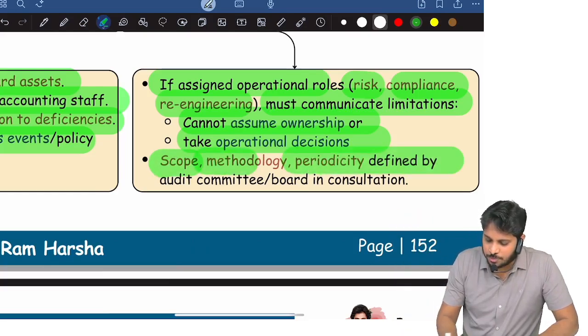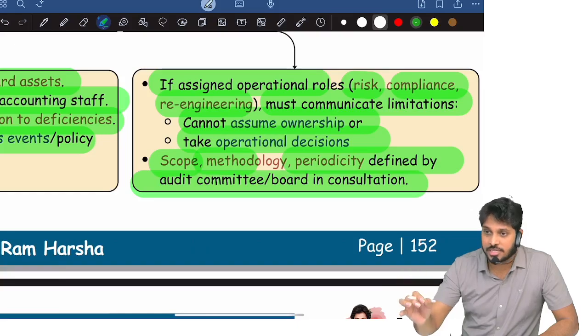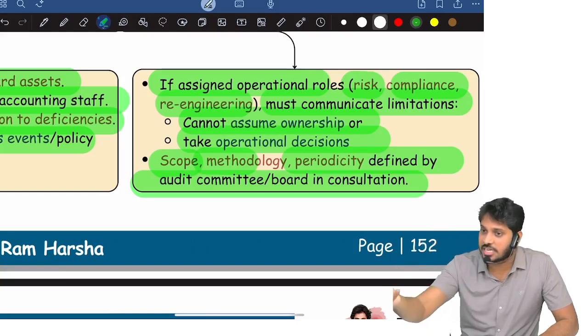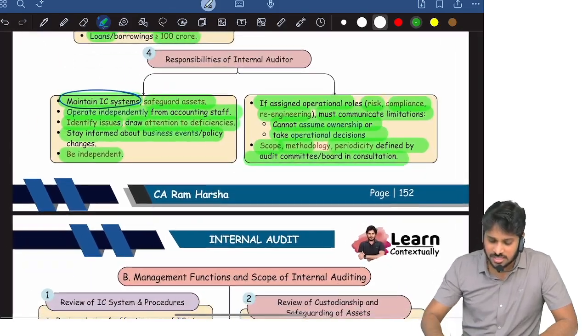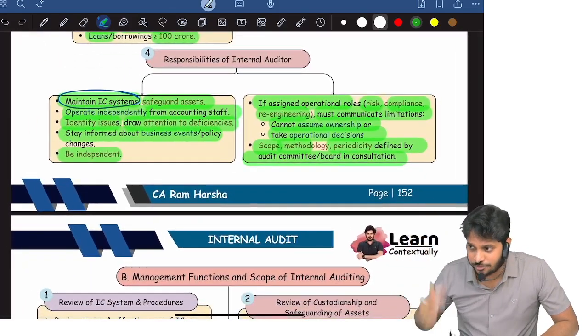And scope, methodology, periodicity, everything is decided by the audit committee or board of directors. Clear? After consultation with the internal auditor. This is the responsibilities of internal auditor. 3 marks question or 4 marks question.